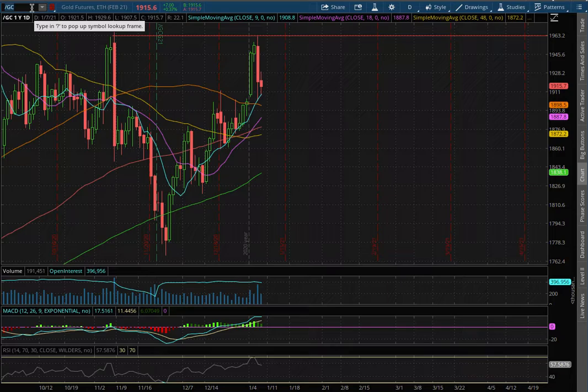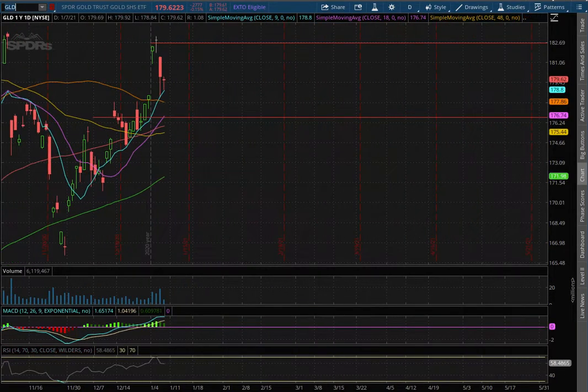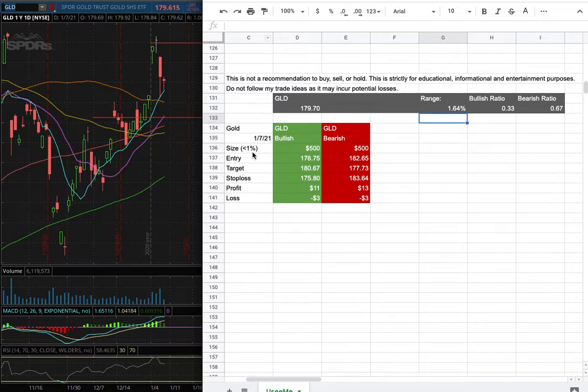As for the trade idea of the week, I'll be trading GLD, and for my position size, that is less than 1% of my portfolio. My long entry is at $176.75, and that is this range here, and that coincides with the 18-day moving average, this purple line. My sell target for it is at $180.67, and my stop loss is at $175.80.